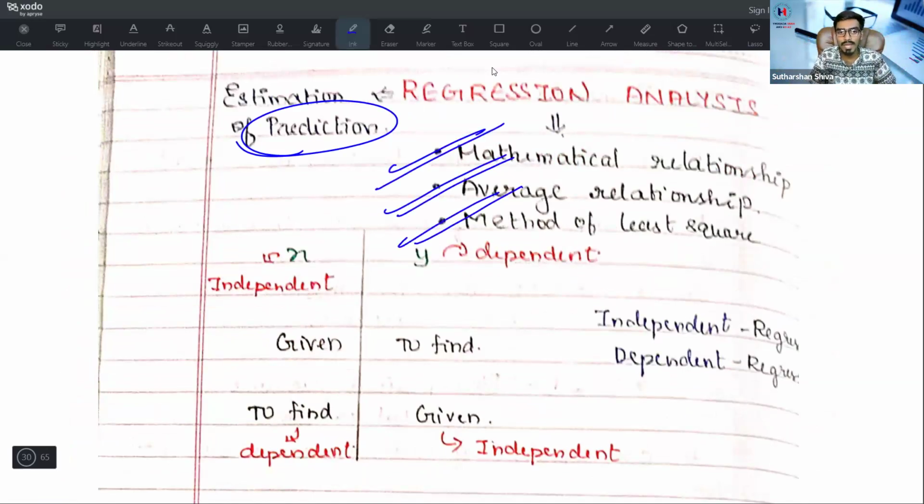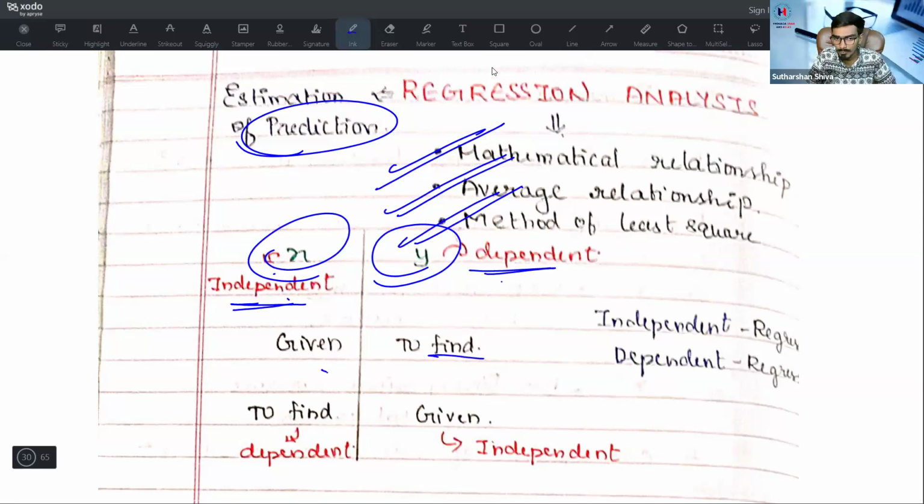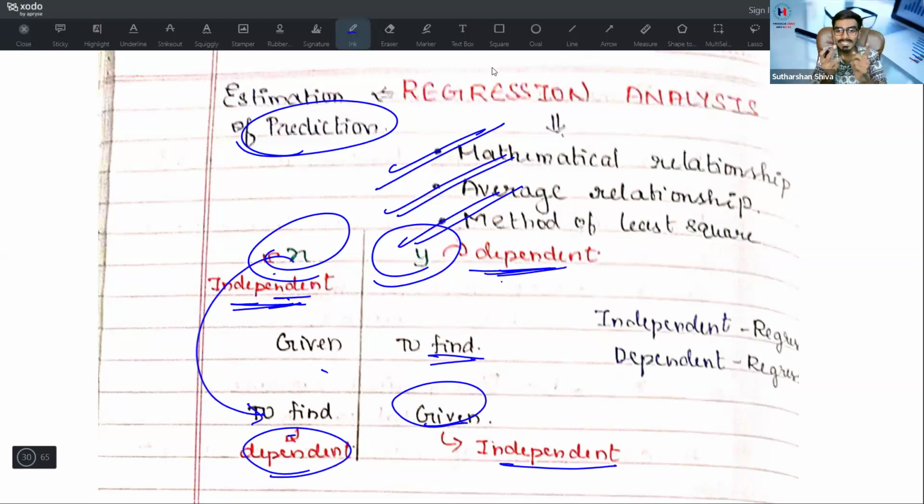It depends on two variables, x and y. If x is given, y needs to be found, so x will be the independent item and y the dependent item. If y is given and you need to find the x value, then x becomes dependent. It is interchangeable.